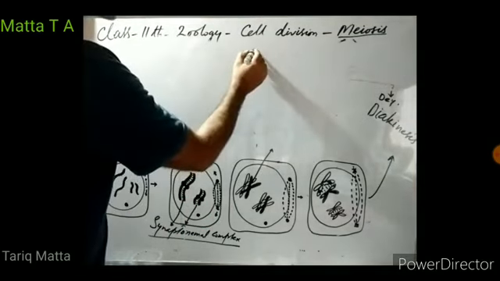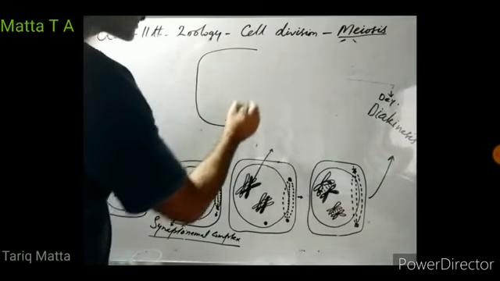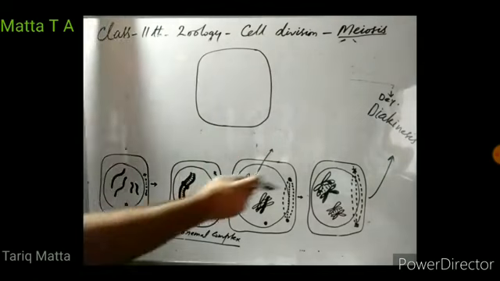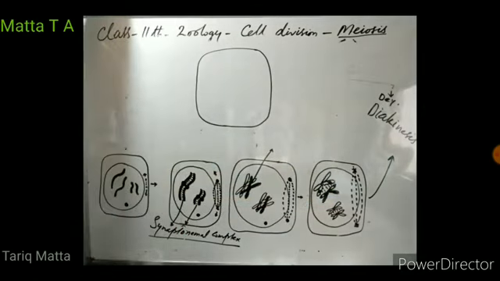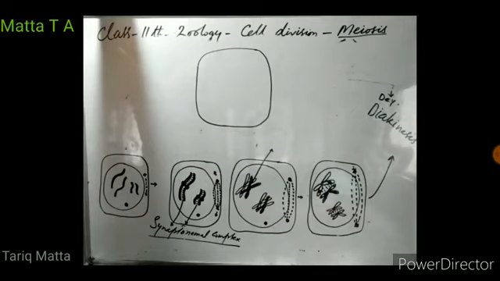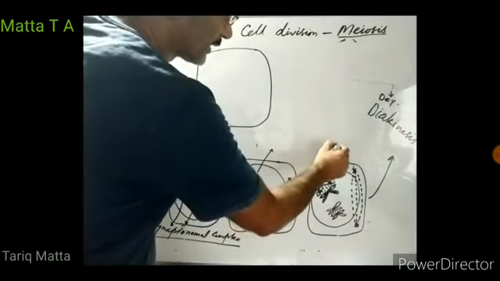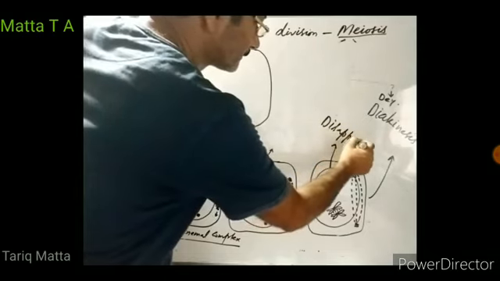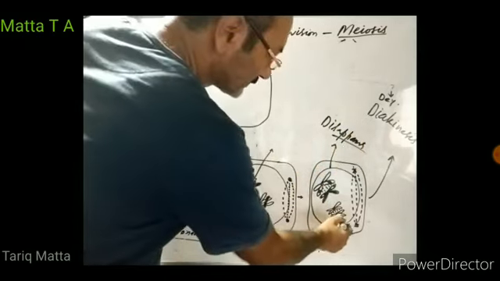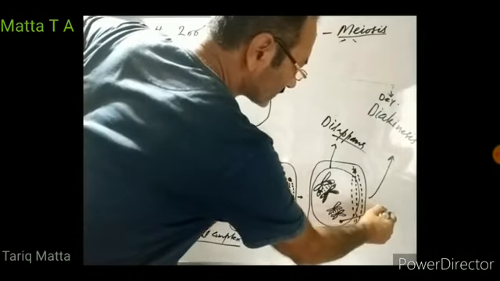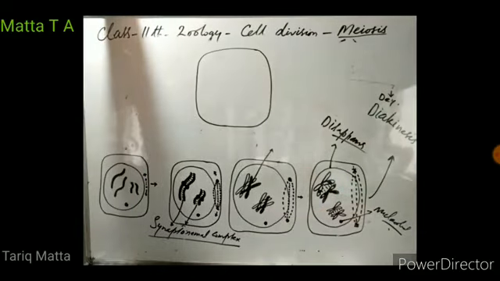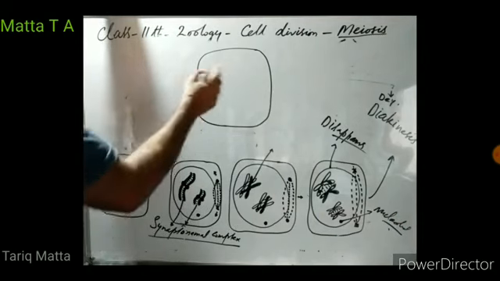In dikinesis phase, when the cell enters into dikinesis, the nuclear membrane completely disappears. Nucleolus also disappears. So the nucleus of the cell, the nuclear membrane and the nucleolus, they disappear in dikinesis.